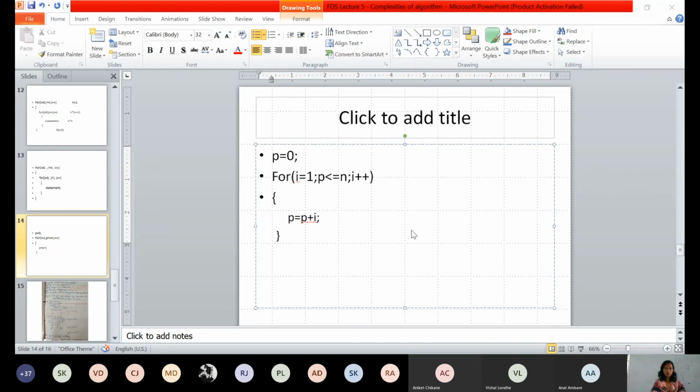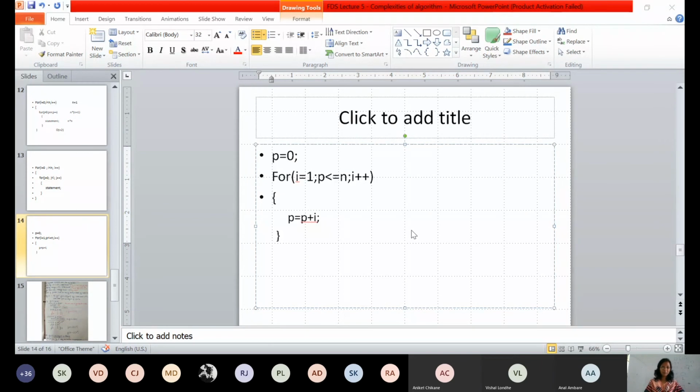What should be the complexity of the code? This is the last example, then we will stop, and then we will solve your doubts. So what should be the time complexity of the code? Big O of n square. See, not all the codes can have big O of n square. Please think wisely and tell me what should be the complexity.